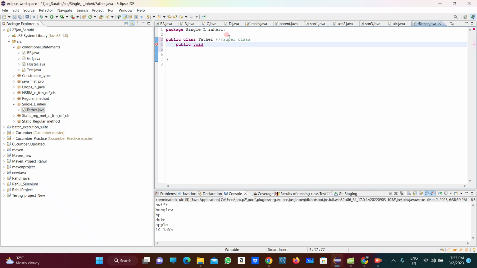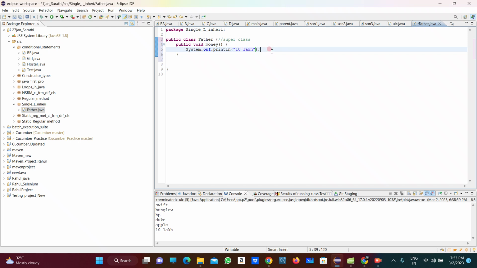Public void money is there, right? And how much money is the father having? Suppose the father is having 10 lakh here.